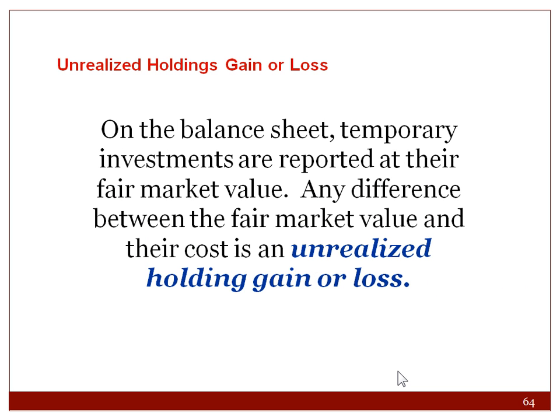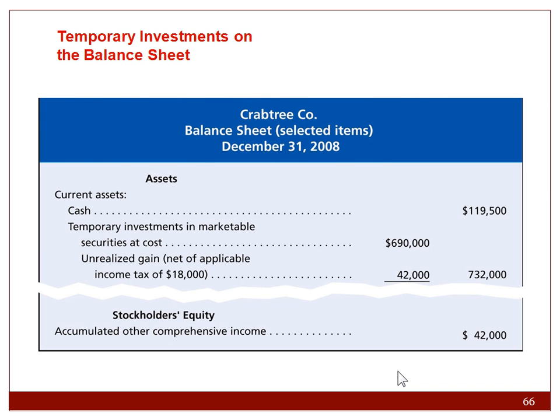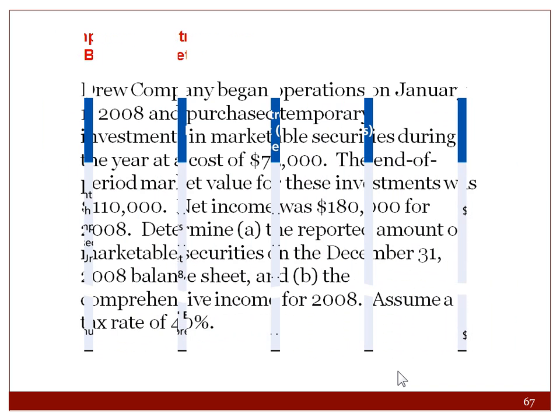On the balance sheet, temporary investments are reported at their fair market value. Any difference between fair market value and their cost is an unrealized holding gain or loss. Here's an example. We did something similar on the asset side. Lower of cost or market gives you your unrealized gain or loss, and this is what it would look like on your balance sheet.